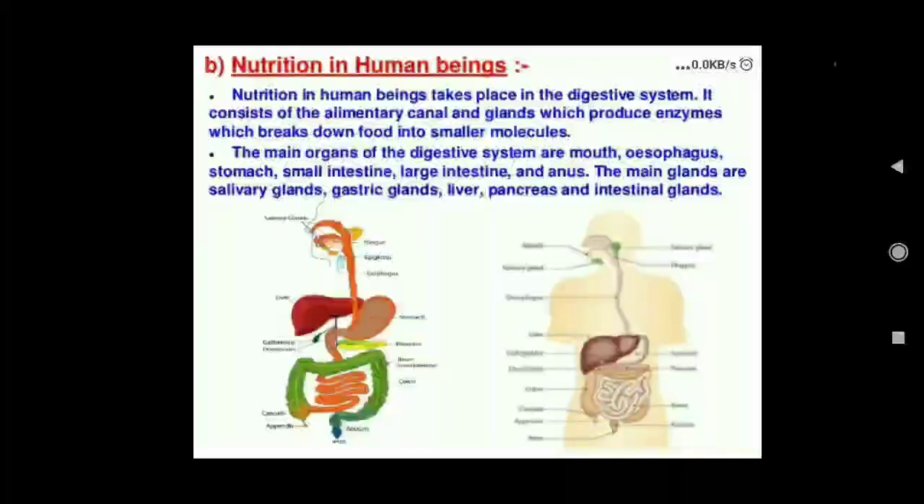Nutrition in human beings takes place in the digestive system. The other name of the digestive system is the human alimentary canal. The human alimentary canal starts from the mouth and ends at the anus.